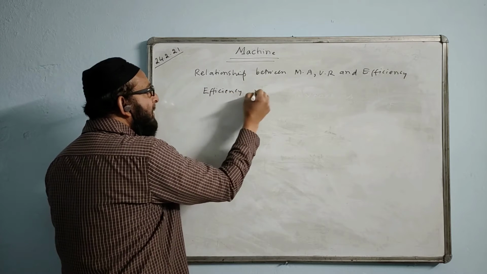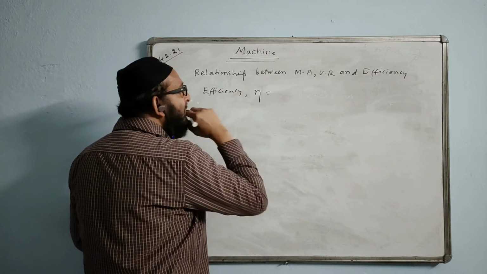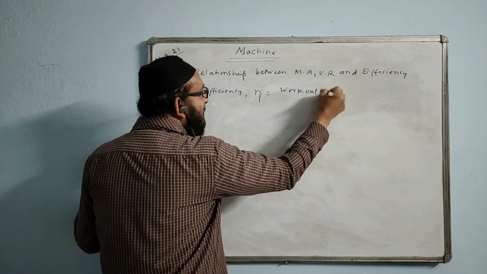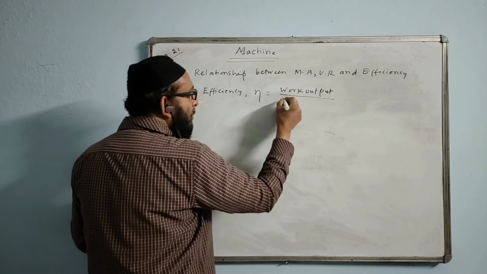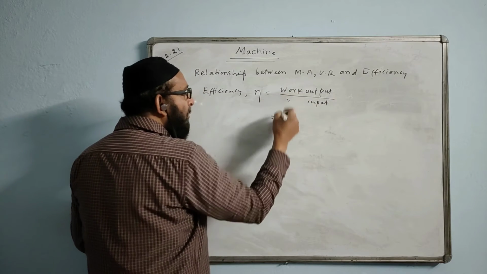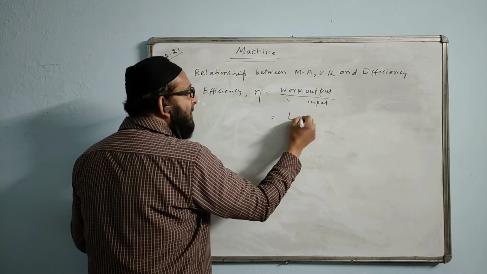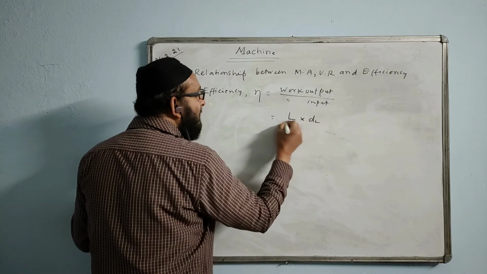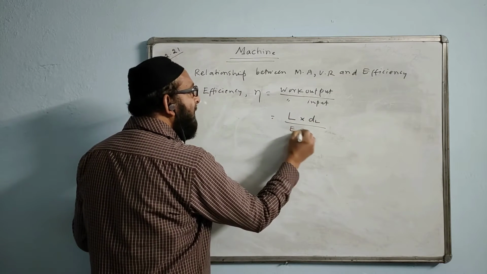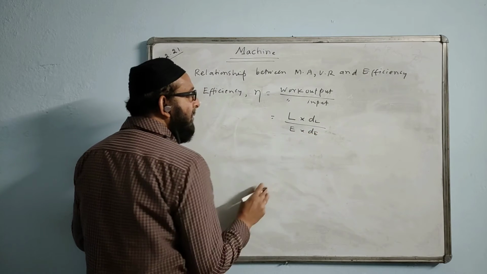Efficiency denoted by eta. Formula we have work output by work input. This is the way we derive the relationship. Work output will be load into distance moved by the load, or displacement of the load. Work input will be effort into the displacement of the effort.